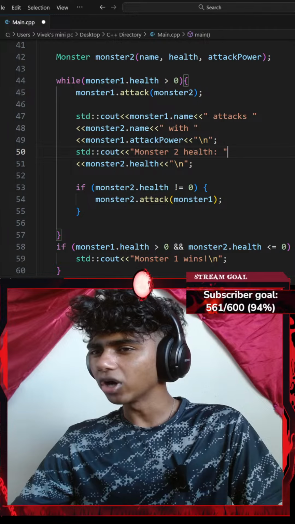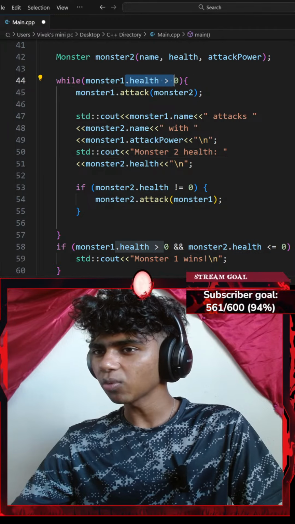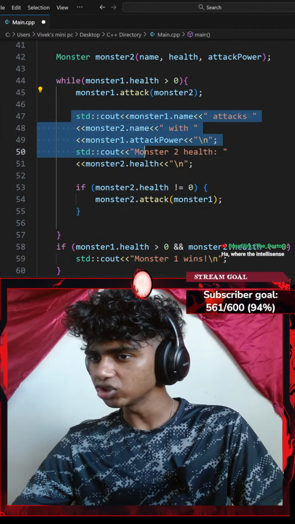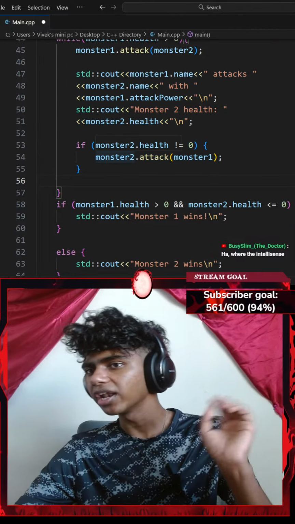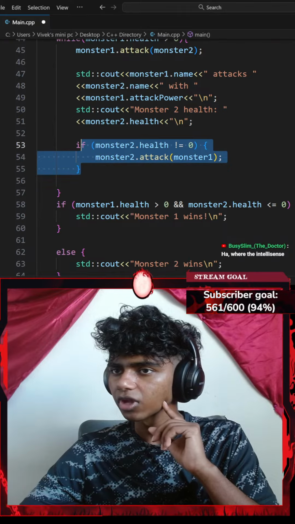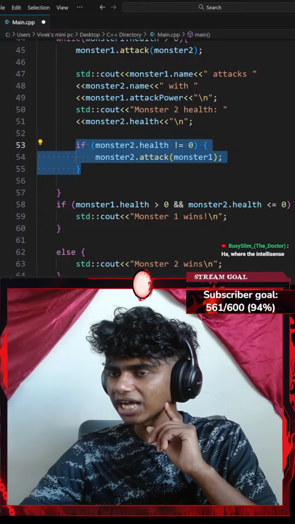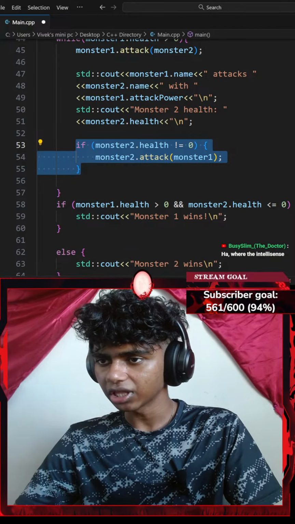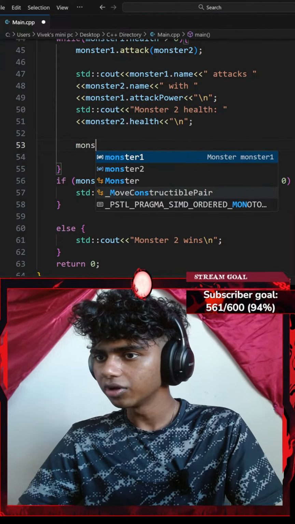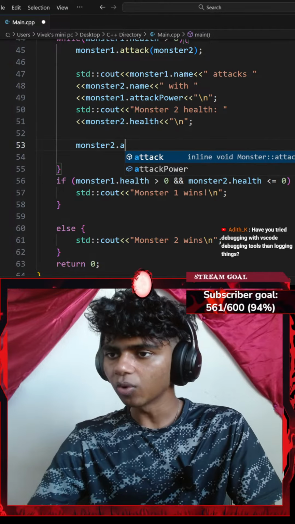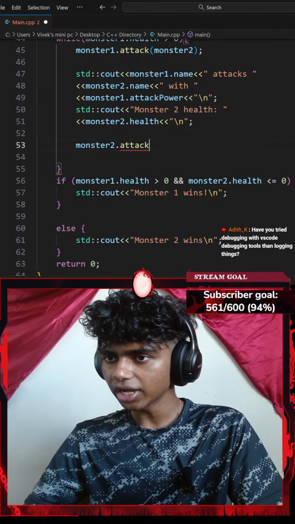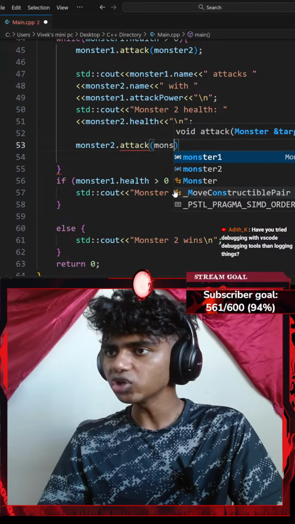Okay, so while my monster's health is greater than 100, monster1 attacks monster2, it shows that. And then, honestly, once that's done, I could go with something like monster2 dot attack monster1. Okay, monster2 dot attack. I want to attack my monster1.